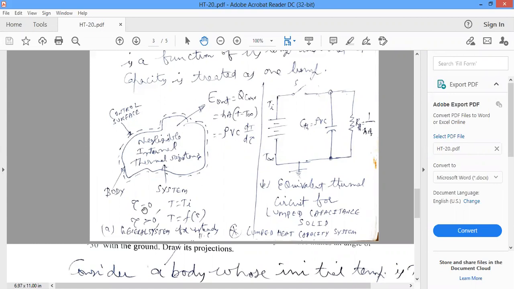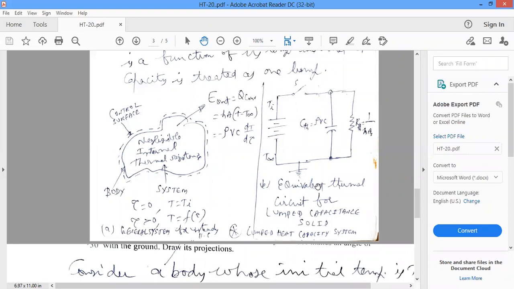So at time equal to 0, T is equal to Ti, where Ti is the initial temperature. So this is general system A, a general system for unsteady state heat conduction.